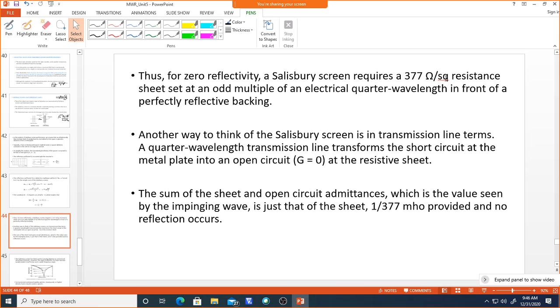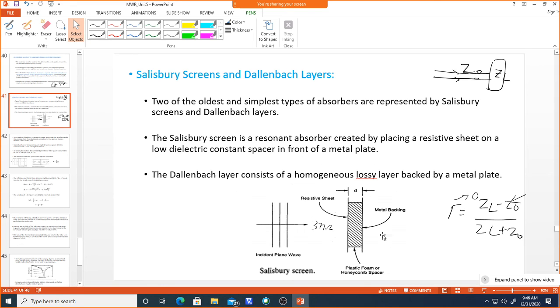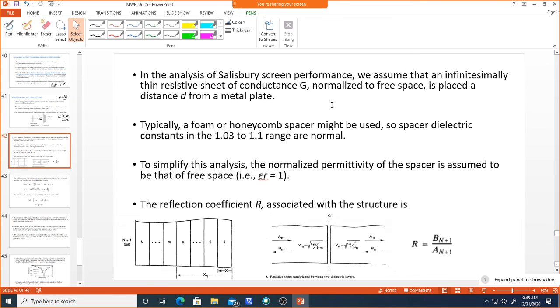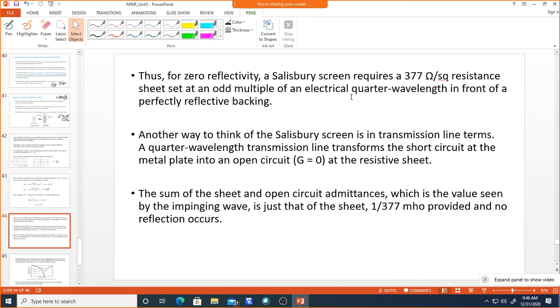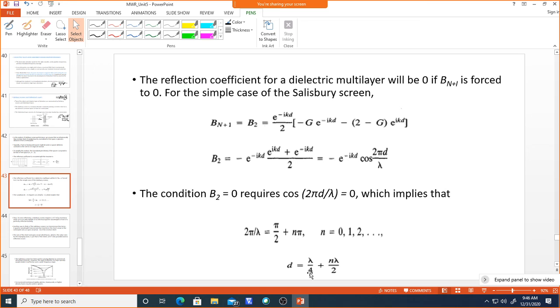So now this sheet resistance, if we set it as an odd multiple of the electrical quarter wavelength in front of a perfectly reflective backing. So we have put this perfectly reflective backing, that metal, and perfect reflection will happen. So in terms of multiples of the electrical quarter wavelength, whatever spacing d we define, then we are able to get zero reflectivity.